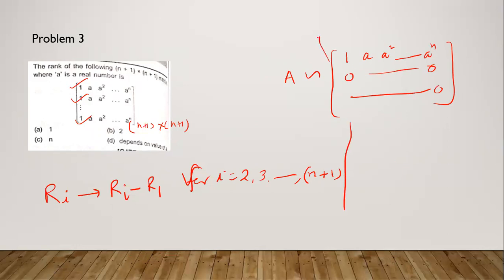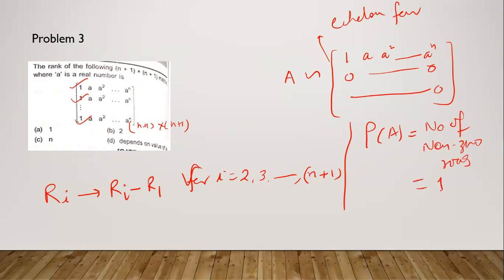So this is in echelon form. Hence, the rank of A will be the number of non-zero rows, and here the number of non-zero rows is 1. So the rank of this matrix is 1.